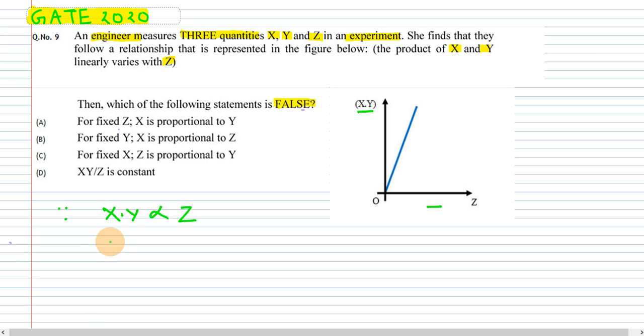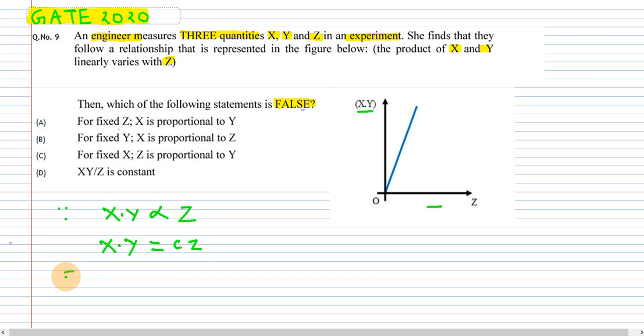Slope of this linear curve. So we can write, we will be putting a constant. Suppose c is the constant, which will be equal to the slope basically. So this is the equation. Now for the first statement: for a fixed value of x, x is proportional to y.